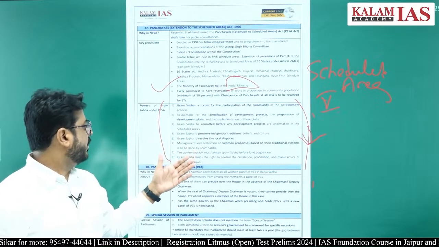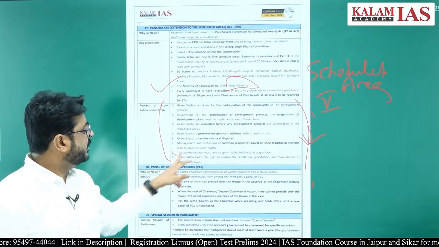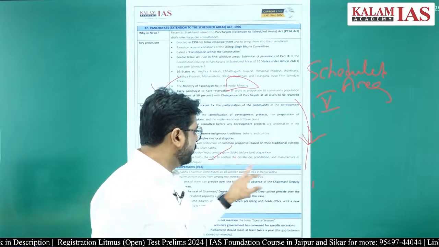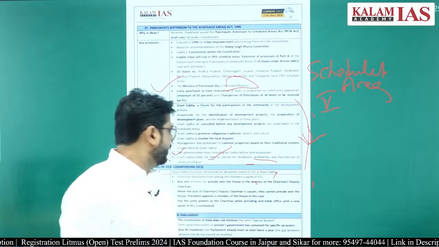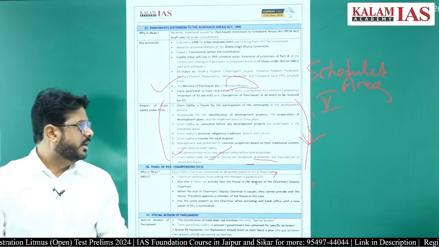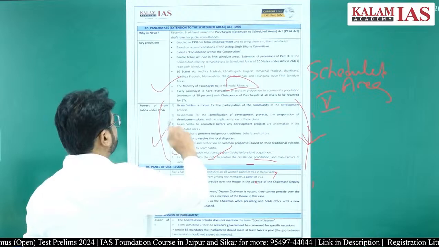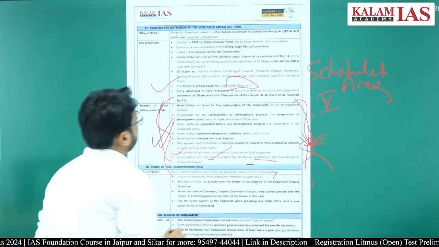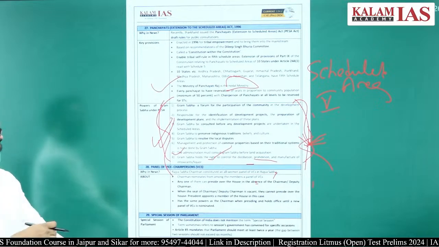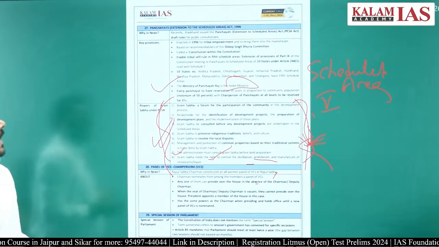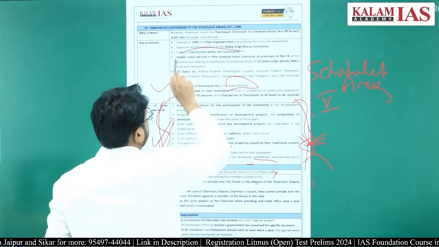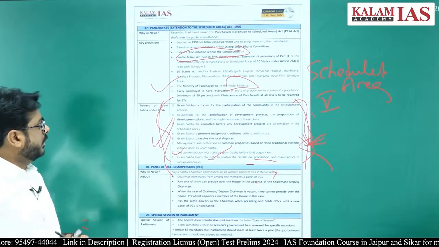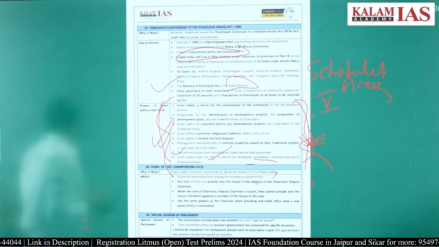The Gram Sabha will help in the administration and must be consulted. The Gram Sabha will hold the right to control distillation, prohibition and the manufacture of intoxicants and liquors. Many times the UPSC has asked questions from this part. So this is very, very important because the Gram Sabha is getting so much attention here. And this Panchayat Extension to Scheduled Areas Act is called the constitution within the constitution. Right, so that is there.